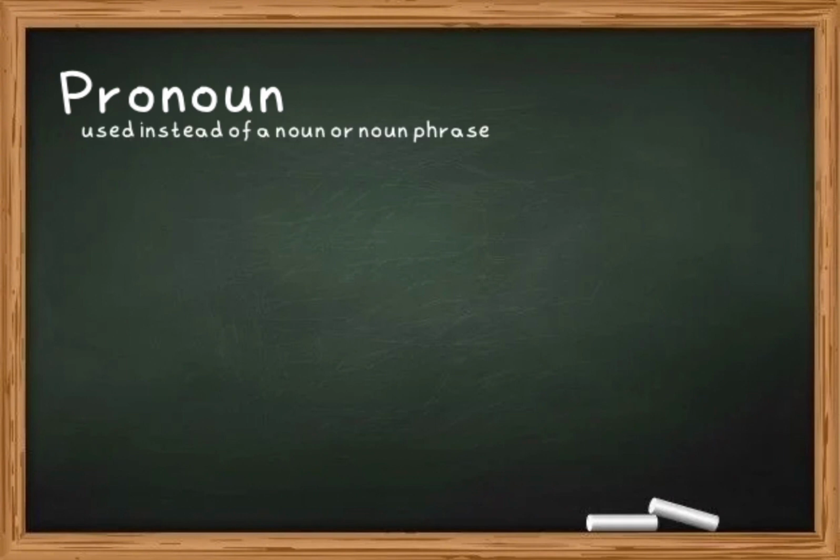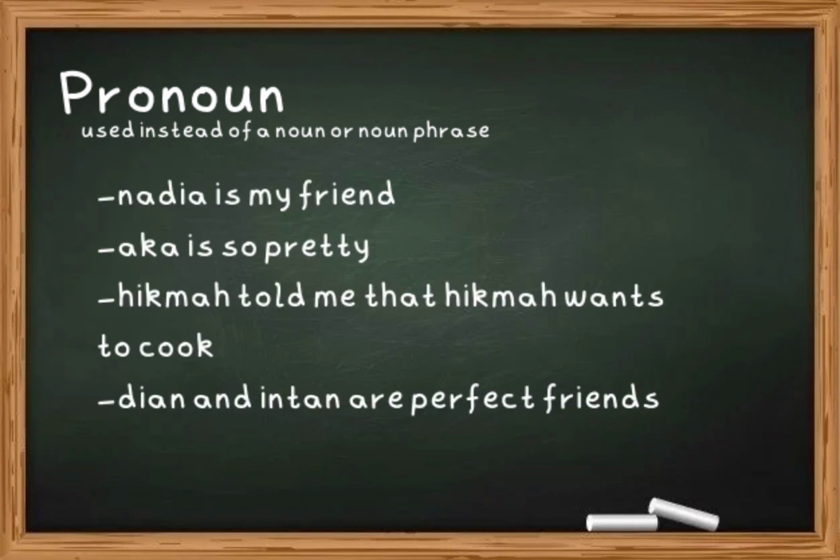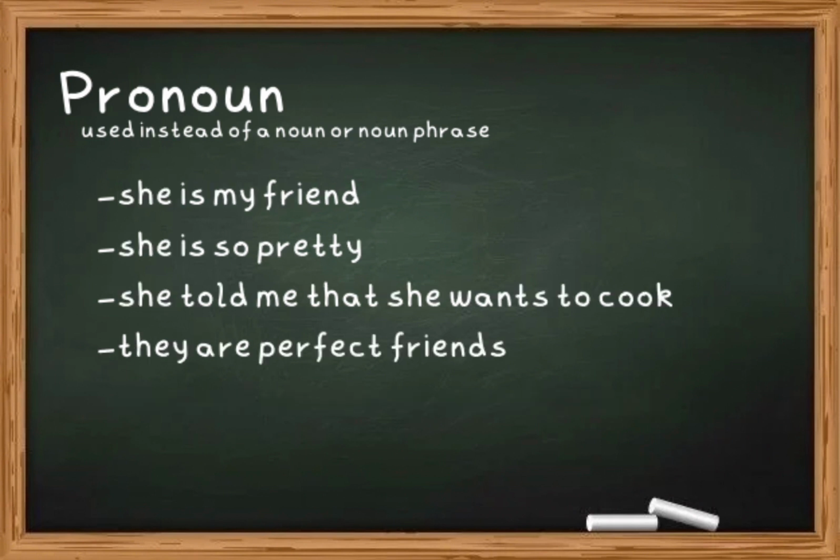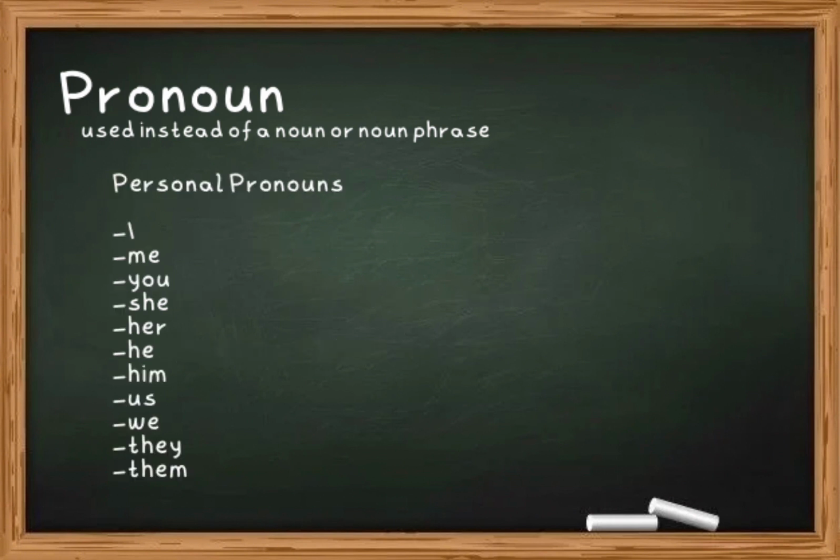Pronouns. A pronoun is a word that's used instead of a noun or noun phrase. You use them when the reader or listener already knows the specific noun that you're referring to. For example, Nadia is my friend, Nadia is so pretty, Hikmah told me that Hikmah wants to cook. Dian and Intan are perfect friends. Change to she is my friend, she is so pretty, she told me that she wants to cook. They are perfect friends.